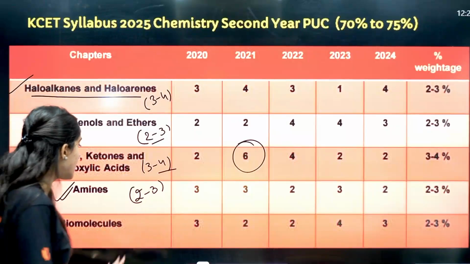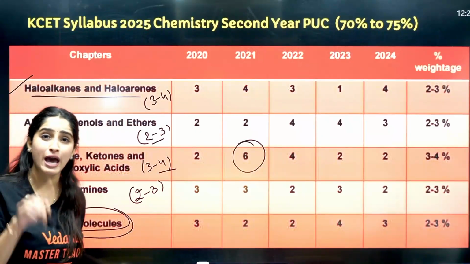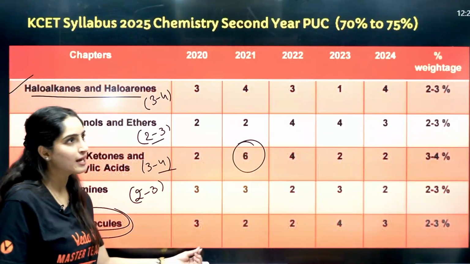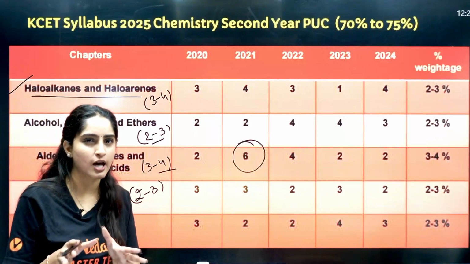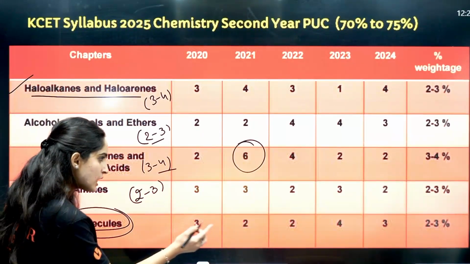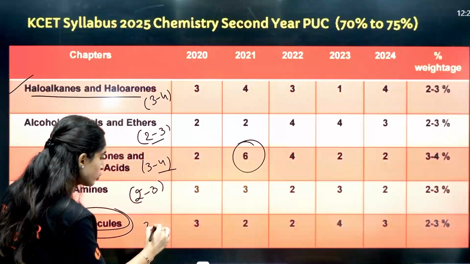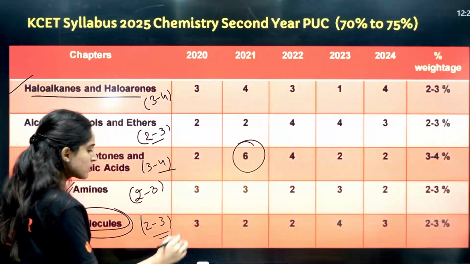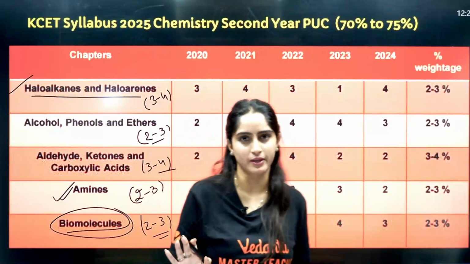Last one is your biomolecules, that is also there in your biology, right? So from here, I would say this is a very scoring chapter, right? On average we can take around 2 to 3 questions, right? And it's also simple, predictable questions are asked from this one, right?